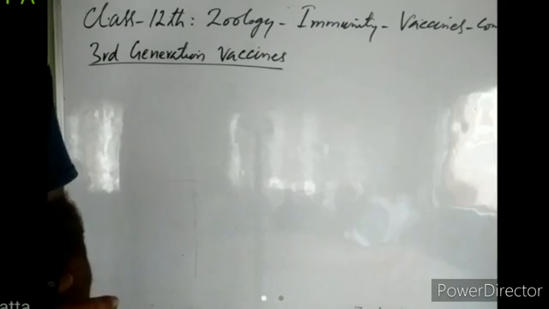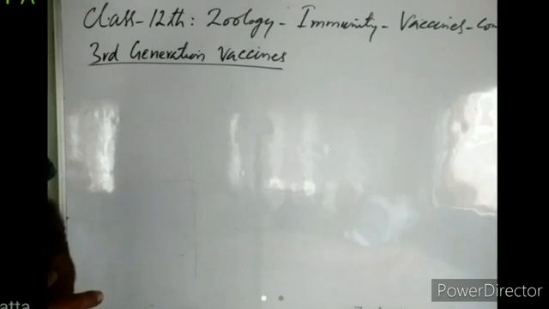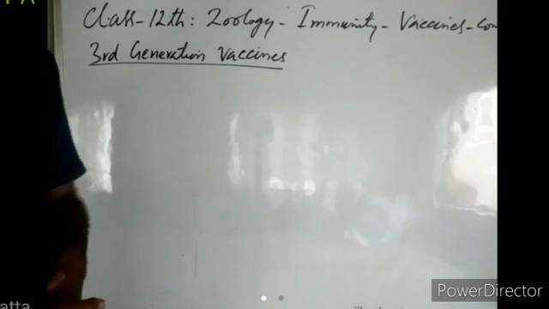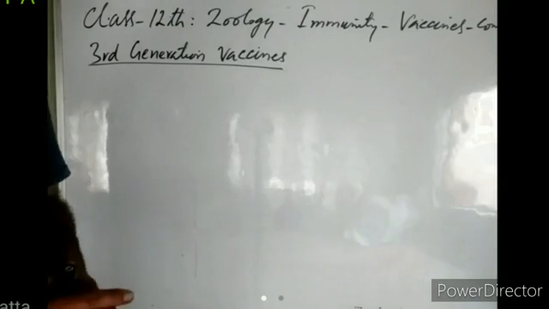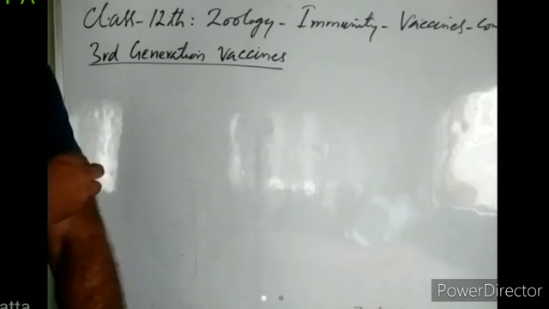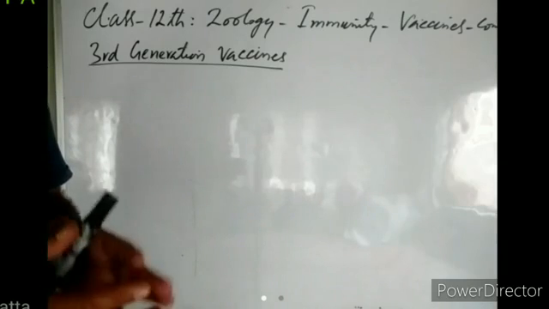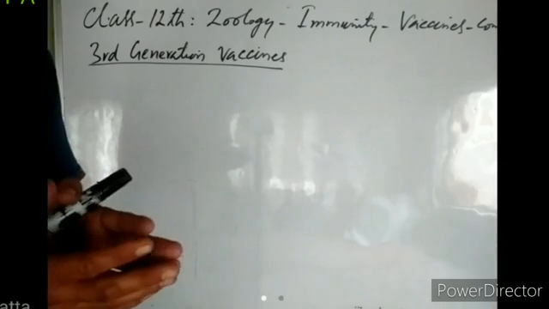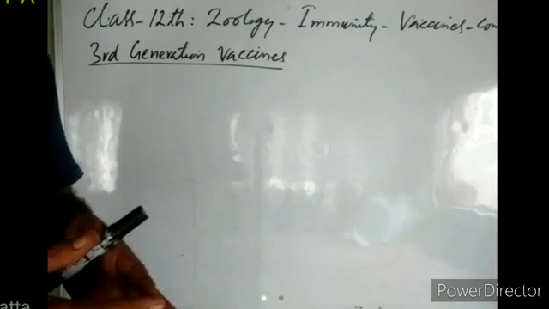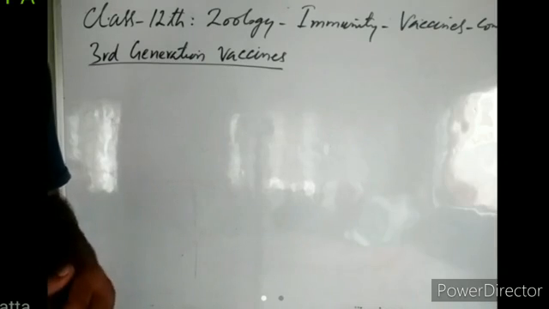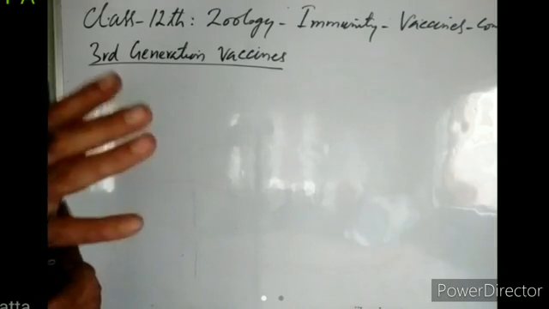What was the problem with whole organism vaccines, or first generation vaccines? They sometimes cause a disease in immunocompromised patients. Those persons whose immune system was weak, when they got this whole organism vaccine, they got ill because of the weak immune system. The weak attenuated pathogen was able to multiply and it caused the disease. So for that reason, the first generation vaccines were avoided.